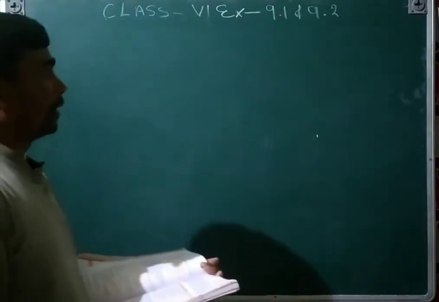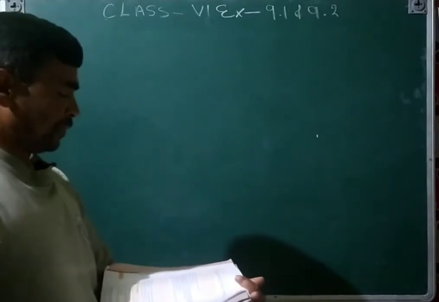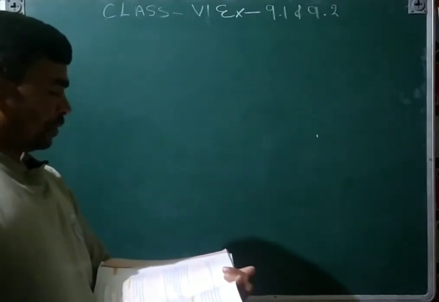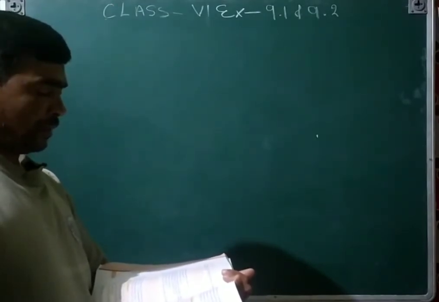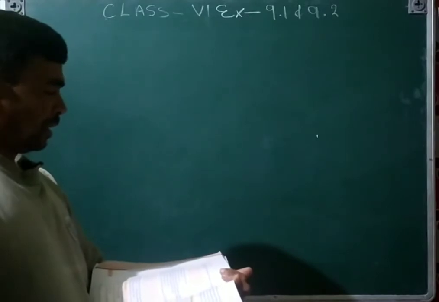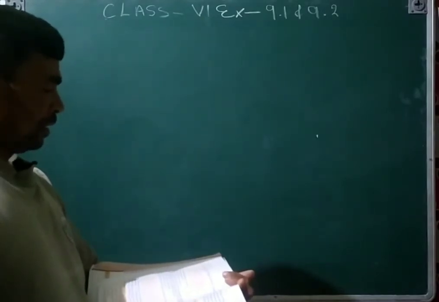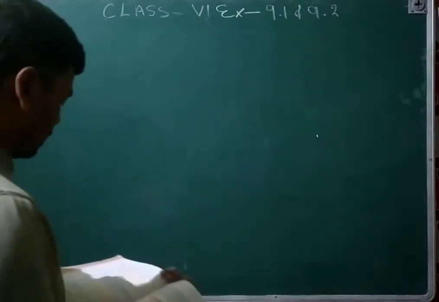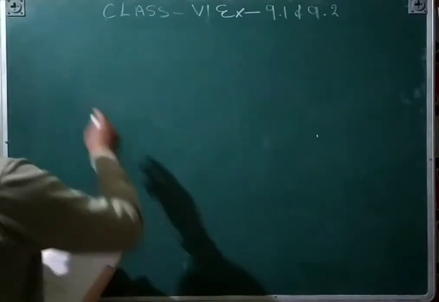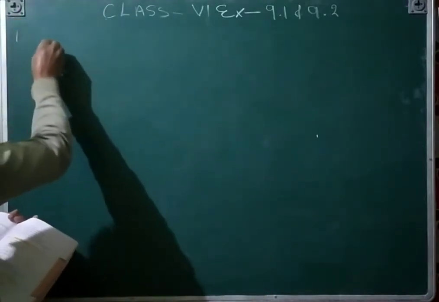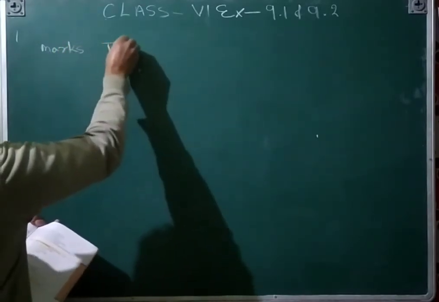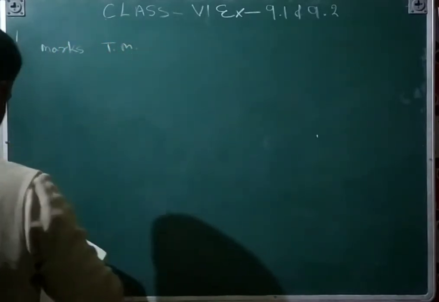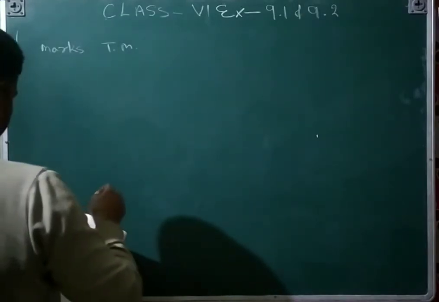Chapter 9 Data Handling, exercise 9.1. The question is: given that in a mathematics test, the following marks were obtained by 40 students. Arrange these marks using tally marks. Here you will write the marks, here you will write tally marks, and then here you will write the number of students.